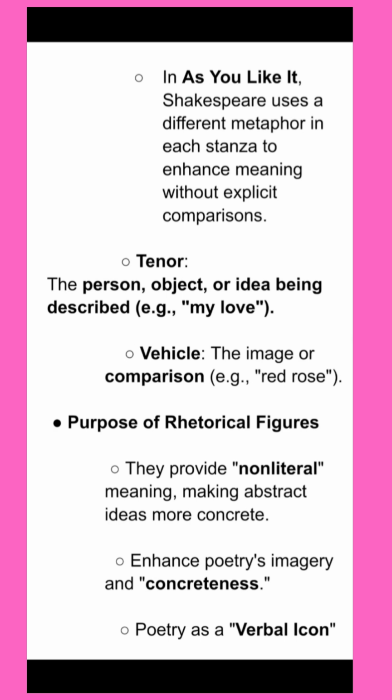Now, what is tenor? Tenor is the person or object or idea being described. For example, my love. Then what is vehicle? Vehicle is the image or comparison. That is, my love is being compared to a red rose.